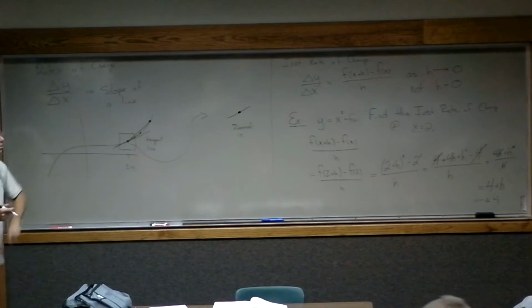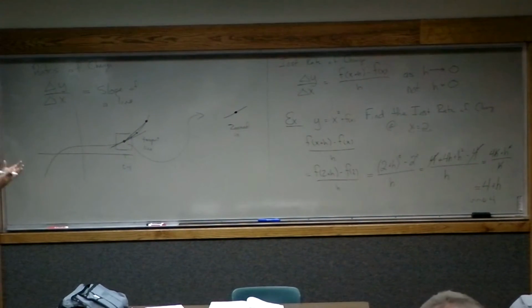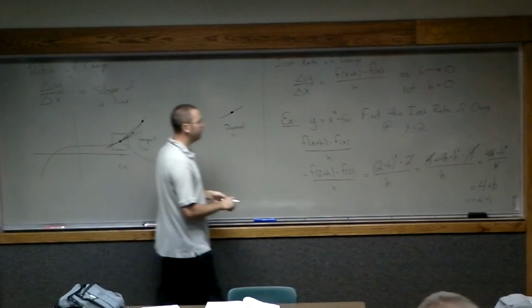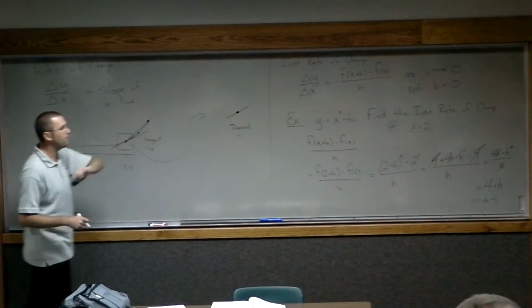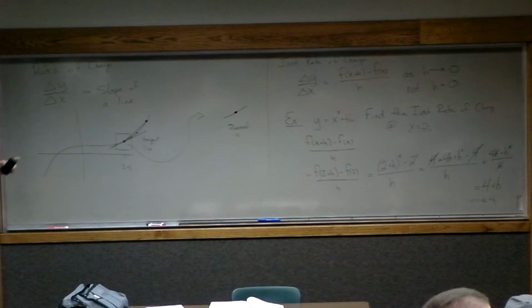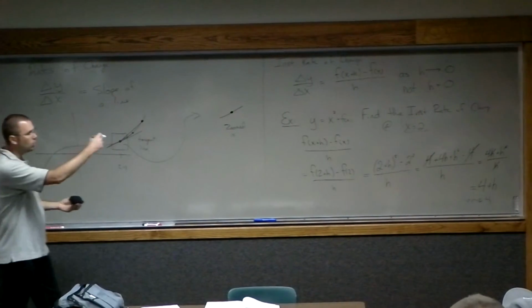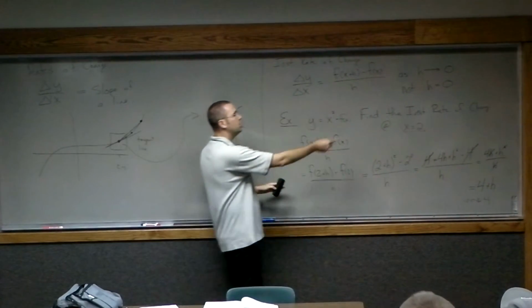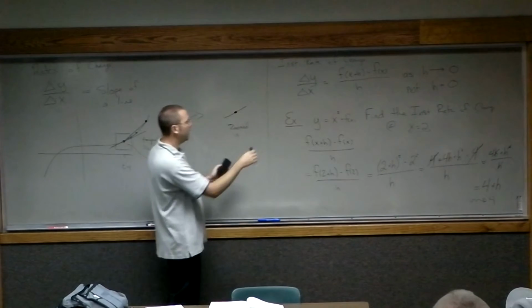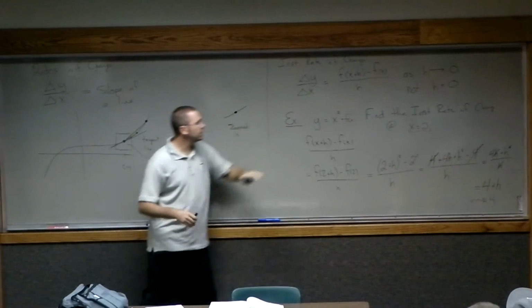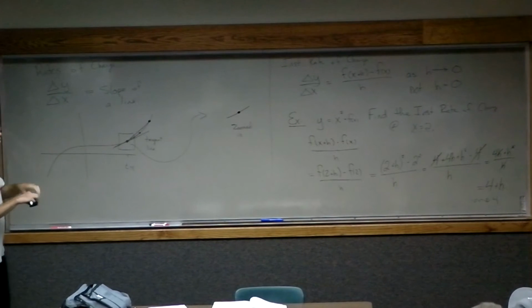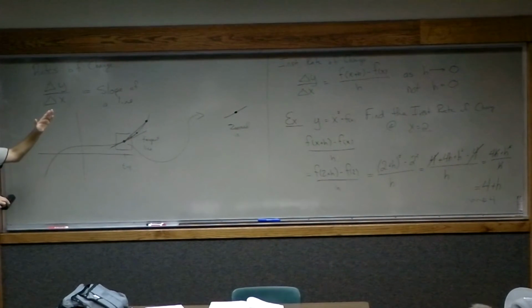For this particular function, if you were to, again, sort of zoom in really far and look at the slope of the graph at that particular point, what you would see is that the slope of that line is equal to 4. That's what this process is doing for us: it's trying to find how much this particular graph, this x squared graph, is changing at the very instant x equals 2.